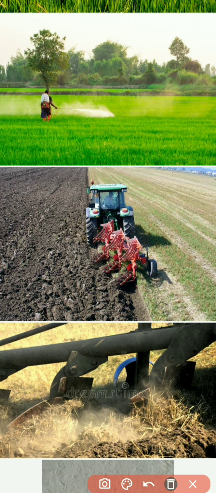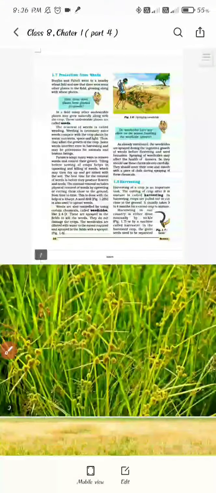Here also you can see they are uprooted from the root level. So when they get uprooted while plowing, these plants will later dry up. They will get dried up, isn't it? These uprooted plants will dry up in the soil, and later they will provide nutrients to the soil, the dried plants. So this is another way by which we can control the weeds.